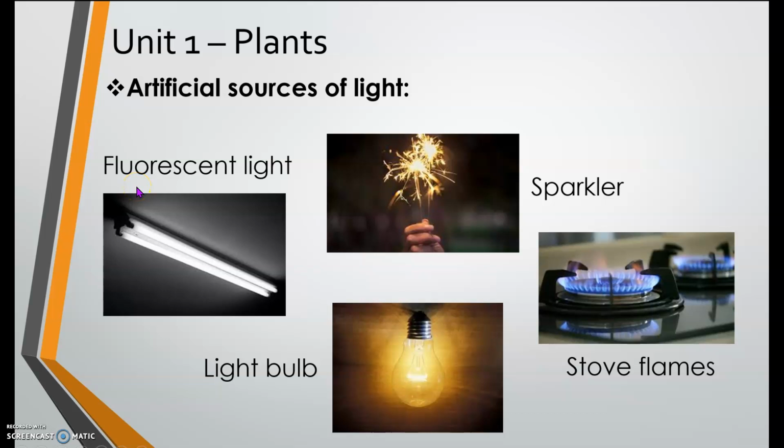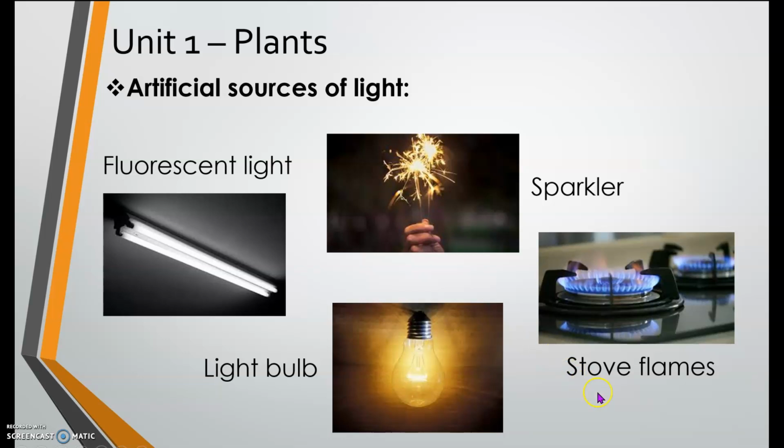Fluorescent light. We have this in our houses. We plug this in, then we have light. Next one, light bulb. Everybody? Very good. This one also produces light when we turn on the switch.